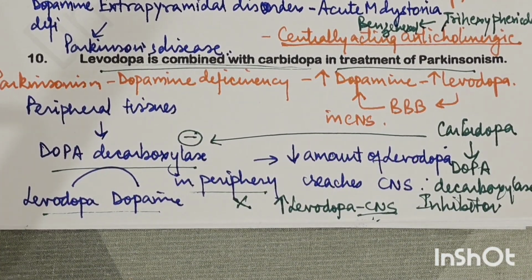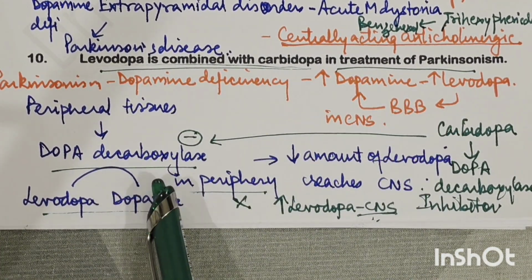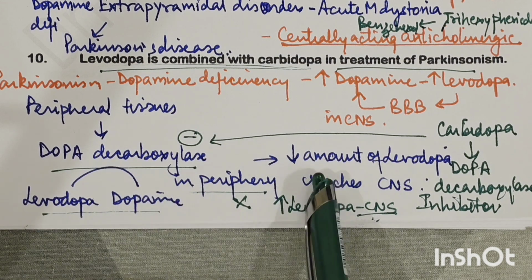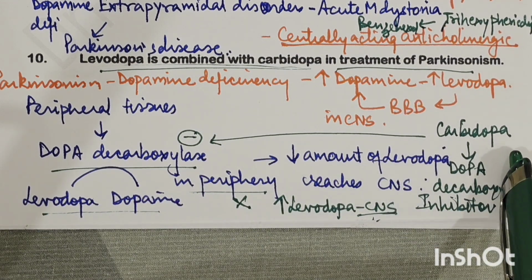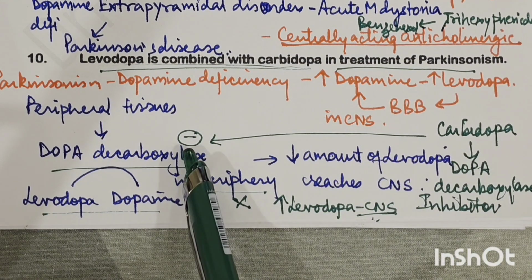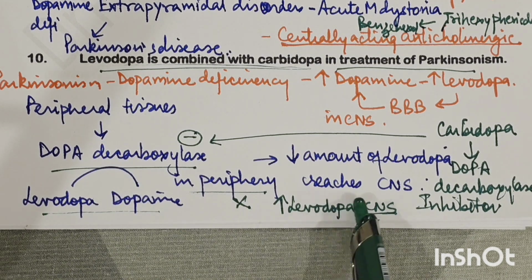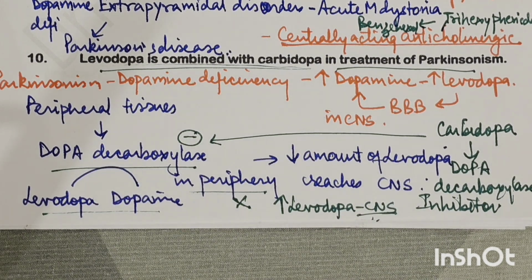Okay, got it? So because Levodopa is metabolized by dopa decarboxylase in the periphery, and as a result, reduced amount of Levodopa reaches the CNS. So now we give carbidopa, which is a dopa decarboxylase inhibitor. It inhibits this enzyme. In the periphery, conversion is reduced, and more drug reaches the CNS. Increased Levodopa reaches the CNS.